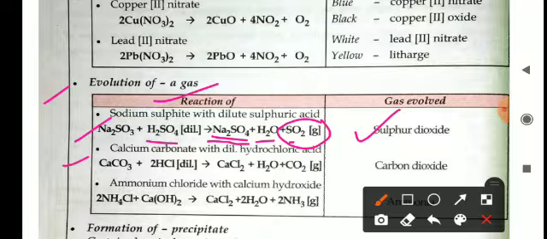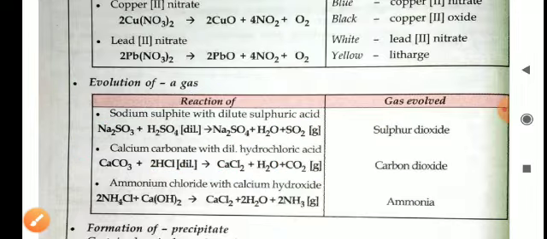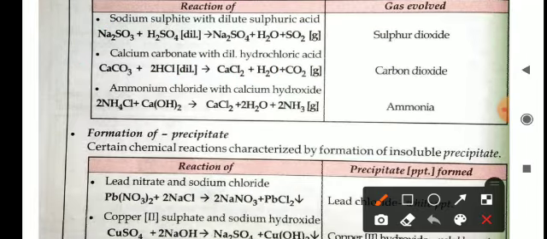Like that, calcium carbonate reacts with hydrochloric acid, then it will form calcium chloride, water plus carbon dioxide gas will be released. The next reaction is ammonium chloride reacting with calcium hydroxide, which gives ammonia gas. So different types of gases evolve when these reactions are performed, by which you can find out that a reaction has taken place or not.